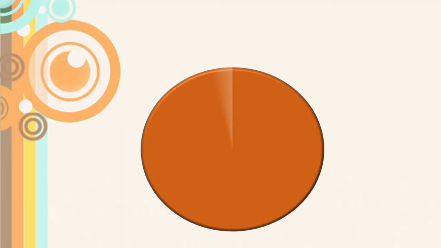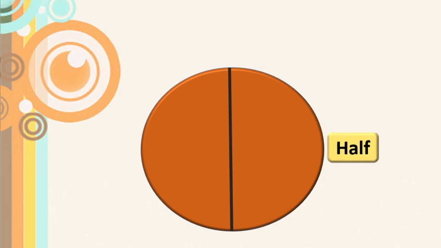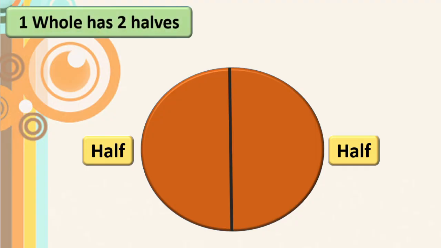Now see this circle. Okay, we will cut this into 2 parts which are exactly the same. Then we know these are called half, half. That is halves. 2 halves. Right? Means one whole has 2 halves.